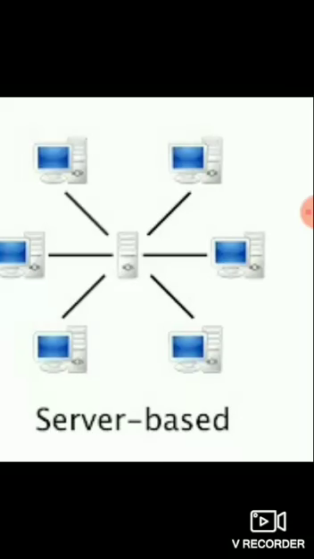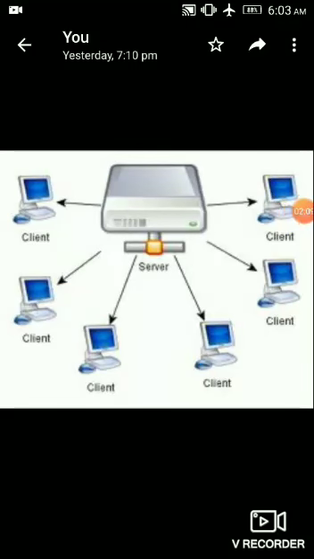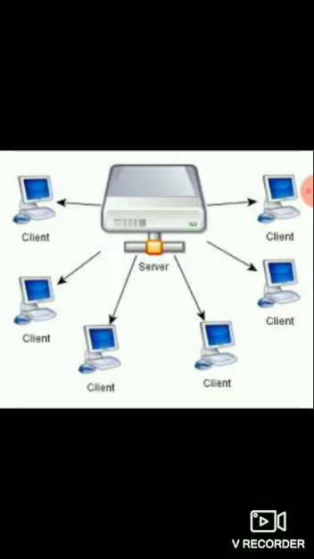In this architecture there are some computers which have dedicated tasks to send data and manage the network related issues. Another picture, this is the picture of client server architecture, and you can see how a server sends data to client and client can receive data from the server.